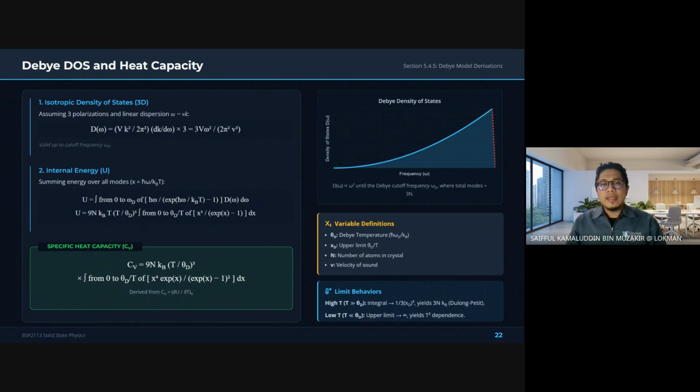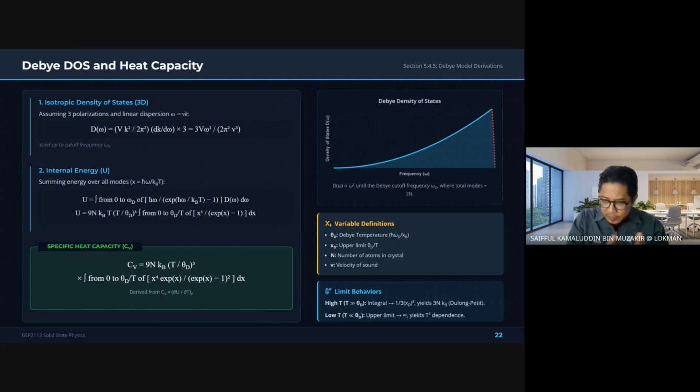Now this slide connects the Debye model to the density of states, Debye and DOS, and then to the heat capacity. So the physical logic is simpler than the mathematics looks. So first we count how many vibrational modes are available at different frequencies.